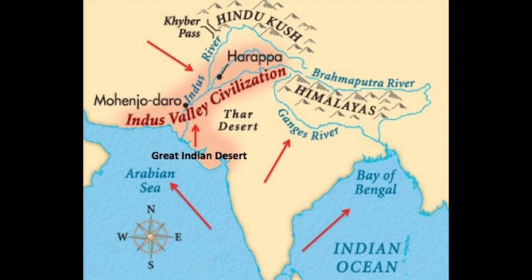Barriers and pathways. Although the mountains isolated India from other lands, they do have openings. Find the Khyber Pass on the map. For thousands of years, passes through the Hindu Kush mountain range have served as highways for invading people. The earliest people of northern India probably entered the valley of the Indus River through these pathways. Great rivers rise in the mountains, fed by melting snows and rain. The Indus and Ganges rivers cut through the mountains. They flow across the plains of northern India and make farming possible in the river valleys.